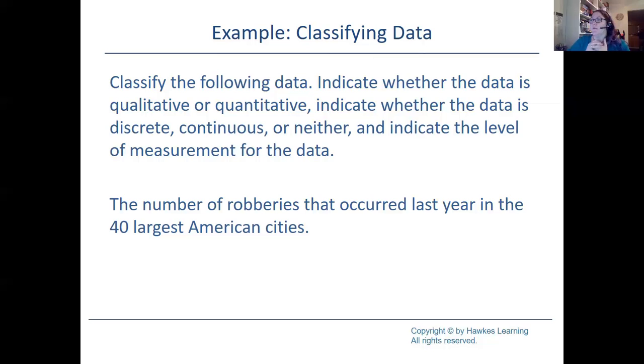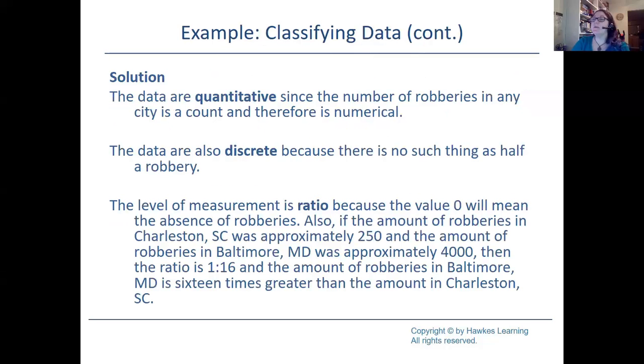Okay, so the number of robberies. Well, if you think about that, you're going to count the number of robberies, right? You're not going to measure it, you're going to count it. So there's our discrete. It's not continuous, it's discrete. Now the last one is, what is our level of measurement? We already know that our data is quantitative. We also know it's discrete. So we've narrowed it down. Since we are in the quantitative world, it's either interval or ratio. Now the level of measurement here is going to be ratio, because the value 0 would actually mean the absence of robberies.